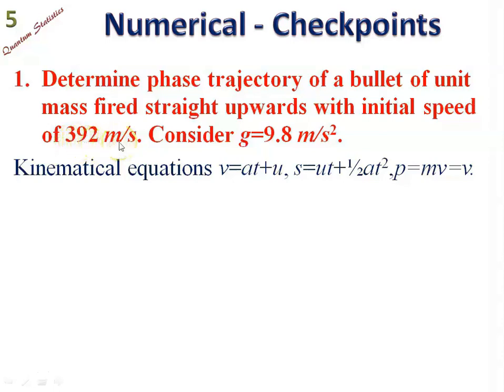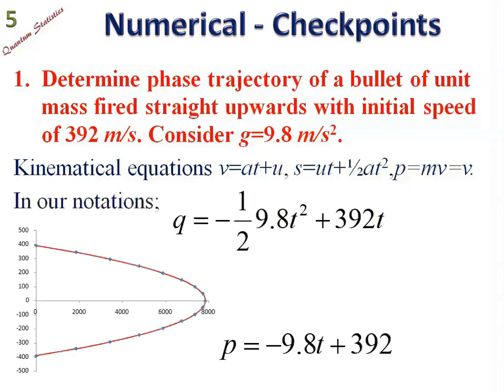This is the initial velocity we consider, and the bullet is fired straight vertically upward, so that it is traveling against gravitation. Up to some distance it will travel, and momentarily it will stop, and then it will start its reverse journey to reach back to the ground at the same place from which it is fired, provided winds are not creating any disturbance.